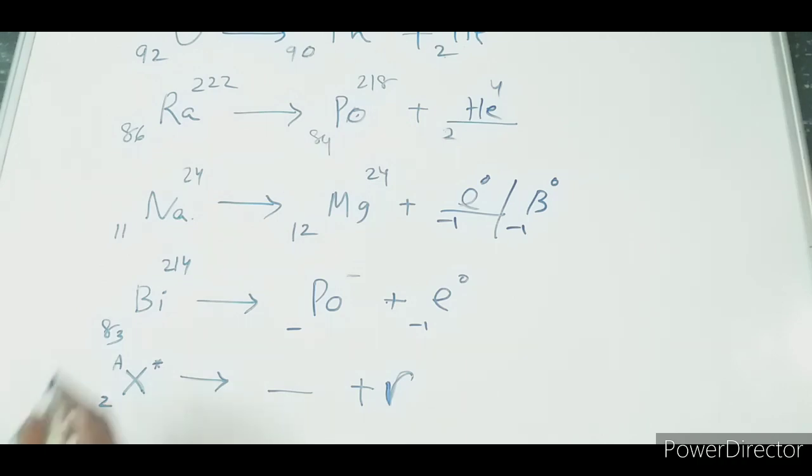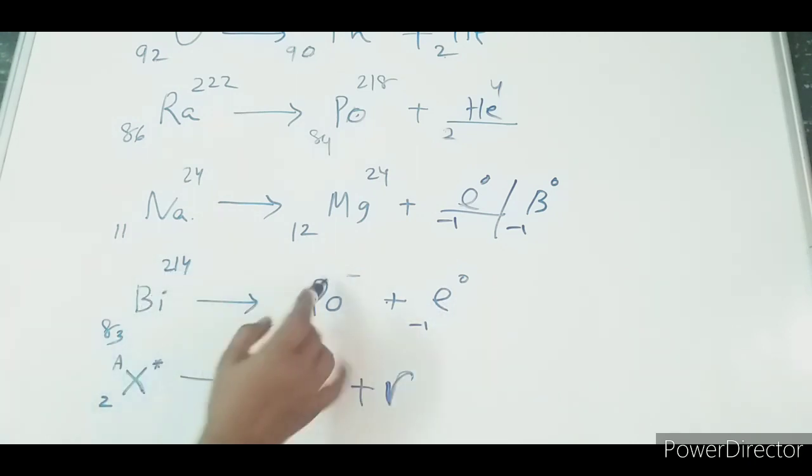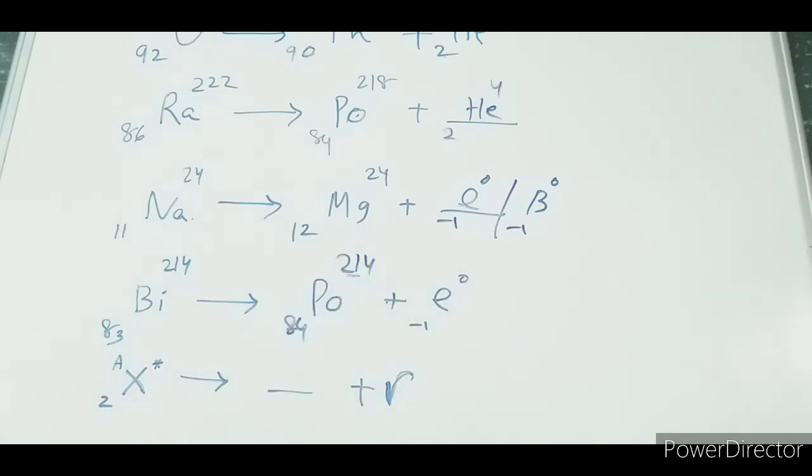So 83 will be your 84, so that 84 minus 1 will be 83. In case of beta emission, atomic mass remains the same, so it will be 214. 214 plus 0 equal to 214. Understood?